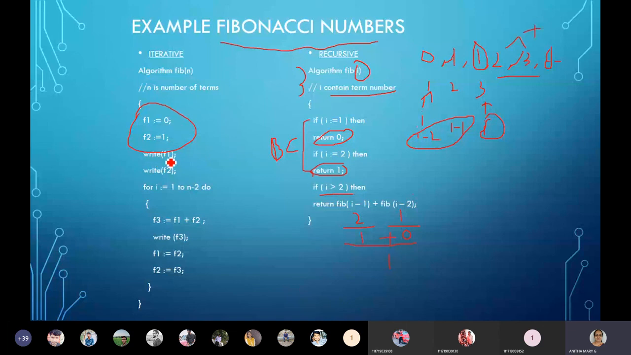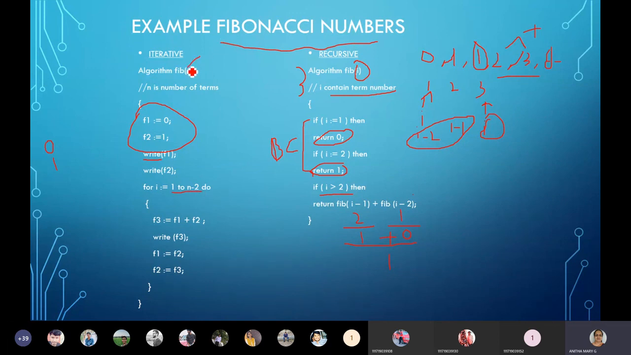So why am I saying write F of 1? The output statements in algorithms we write using write. So when we say write, it is going to write 0, and then write F of 2, it is going to write 1. Okay, and then 1 to n minus 2. Why n minus 2?